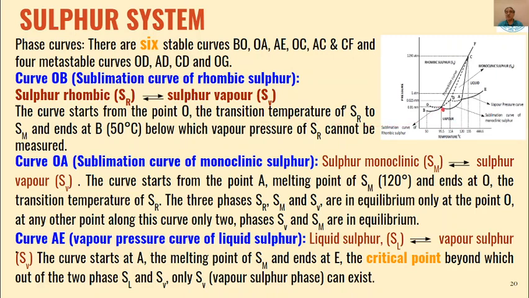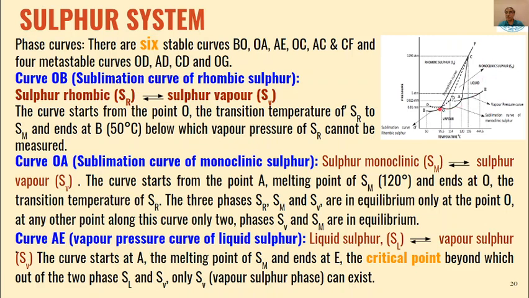This starts from point O, and the transition temperature of sulfur rhombic, as I have told you, is 95.5, that is point O. Beyond this, we will not have sulfur rhombic but monoclinic sulfur.